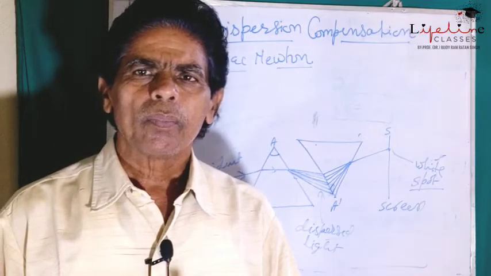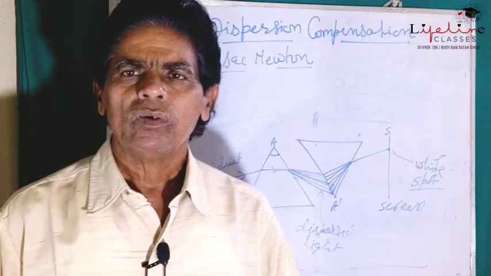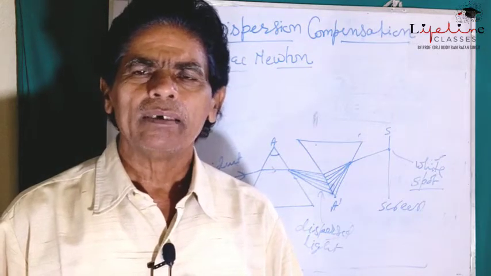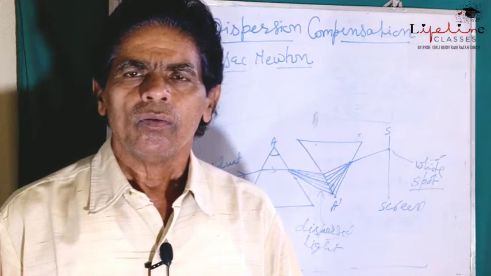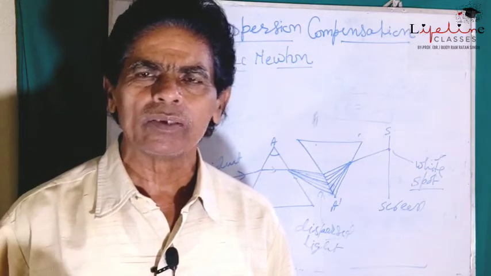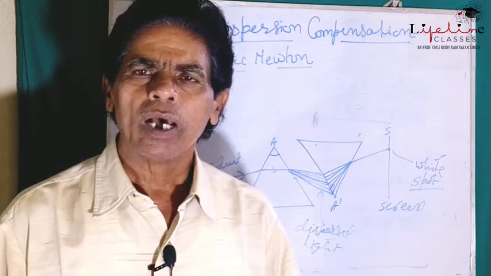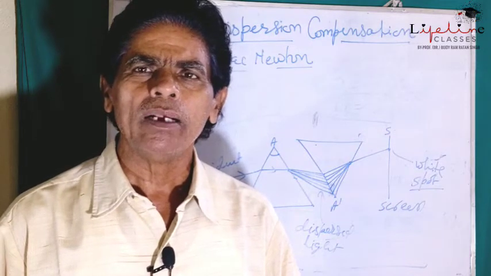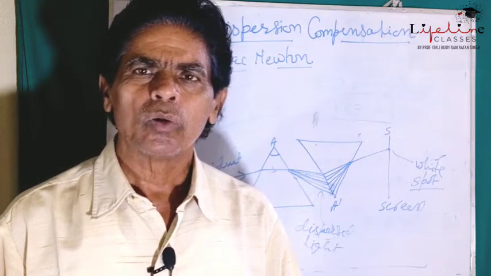Actually, Newton tried to prove that white light is composed of 7 basic colors, which are obtained by splitting through the prism.